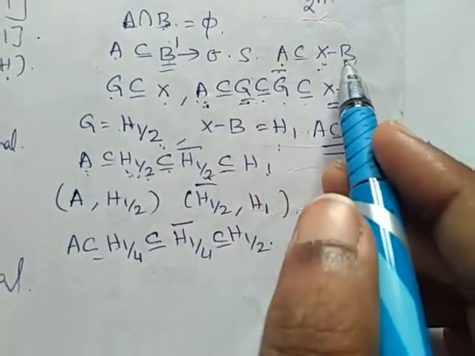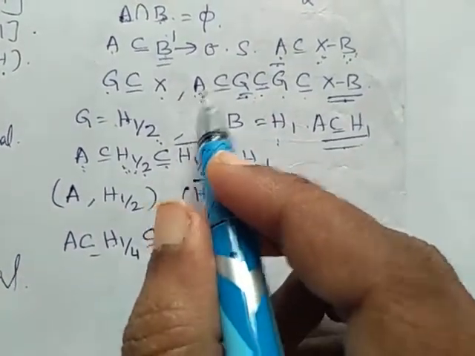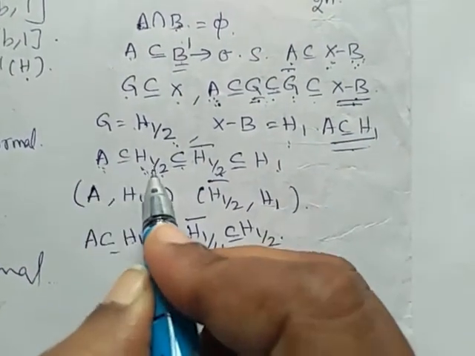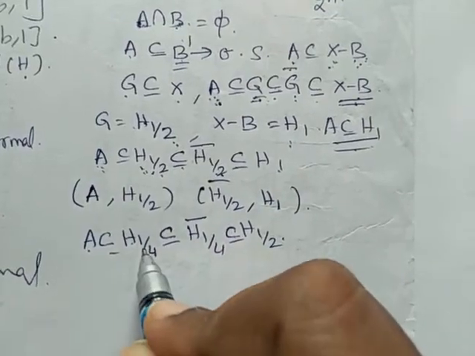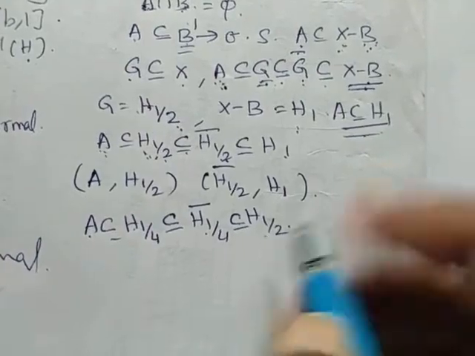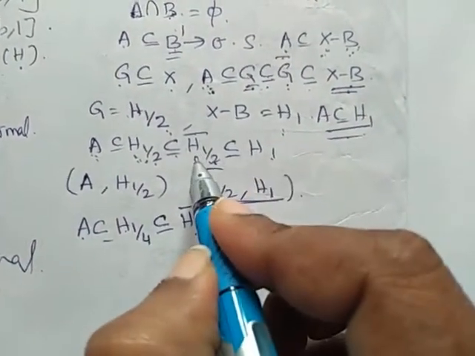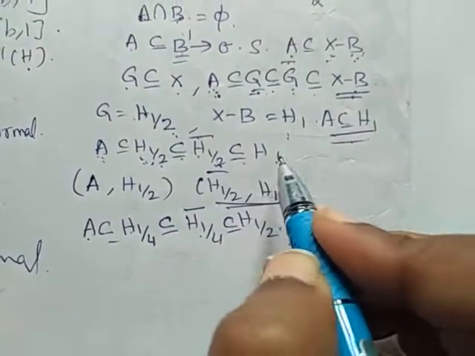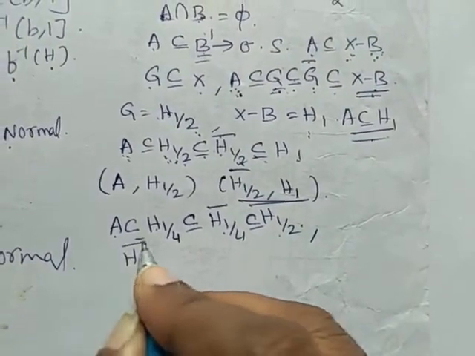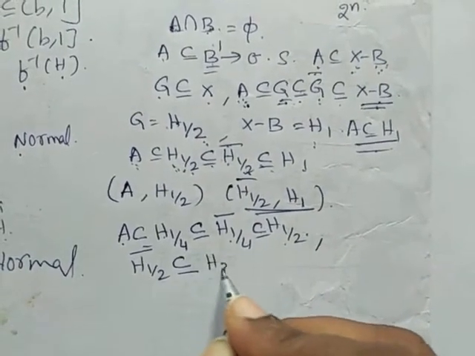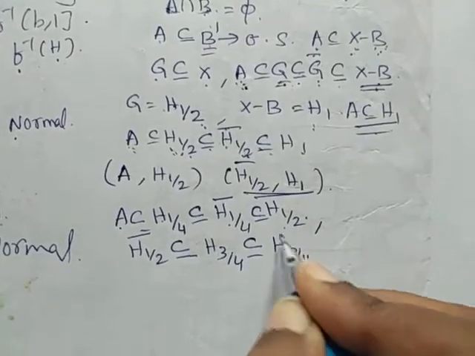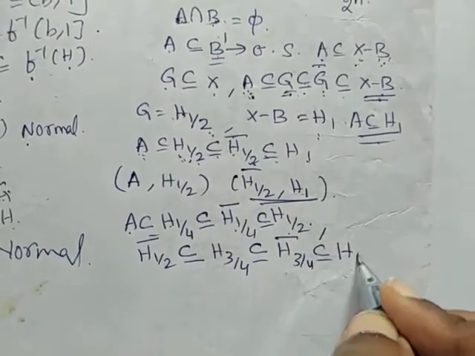Whenever A is a subset of X minus B, there exists an open set such that A is a subset of G closure, subset of X minus B. A is a subset of H1 by 2, so A is a subset of H1 by 4, subset of H1 by 4 closure, subset of H1 by 2. Again H1 by 2 closure is a subset of H1, so we can write H1 by 2 closure as a subset of H3 by 4, taking some other open set, and H3 by 4 closure is a subset of H1.